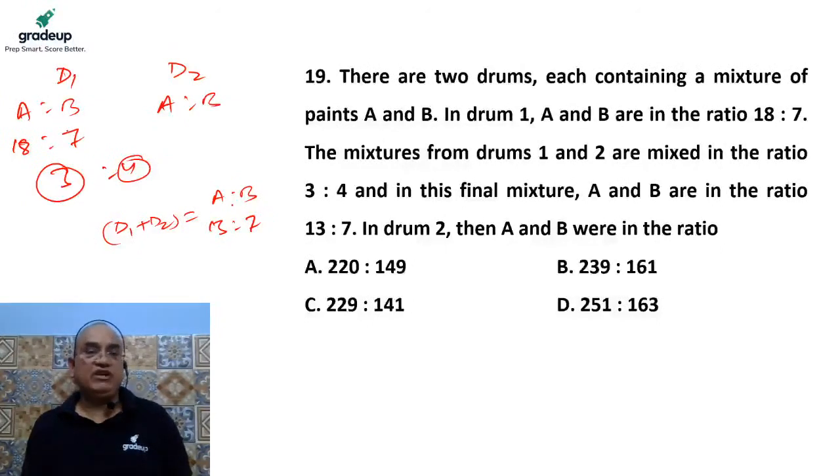So how can we do this question? Please look at that. What is the sum of the ratio here? 25.